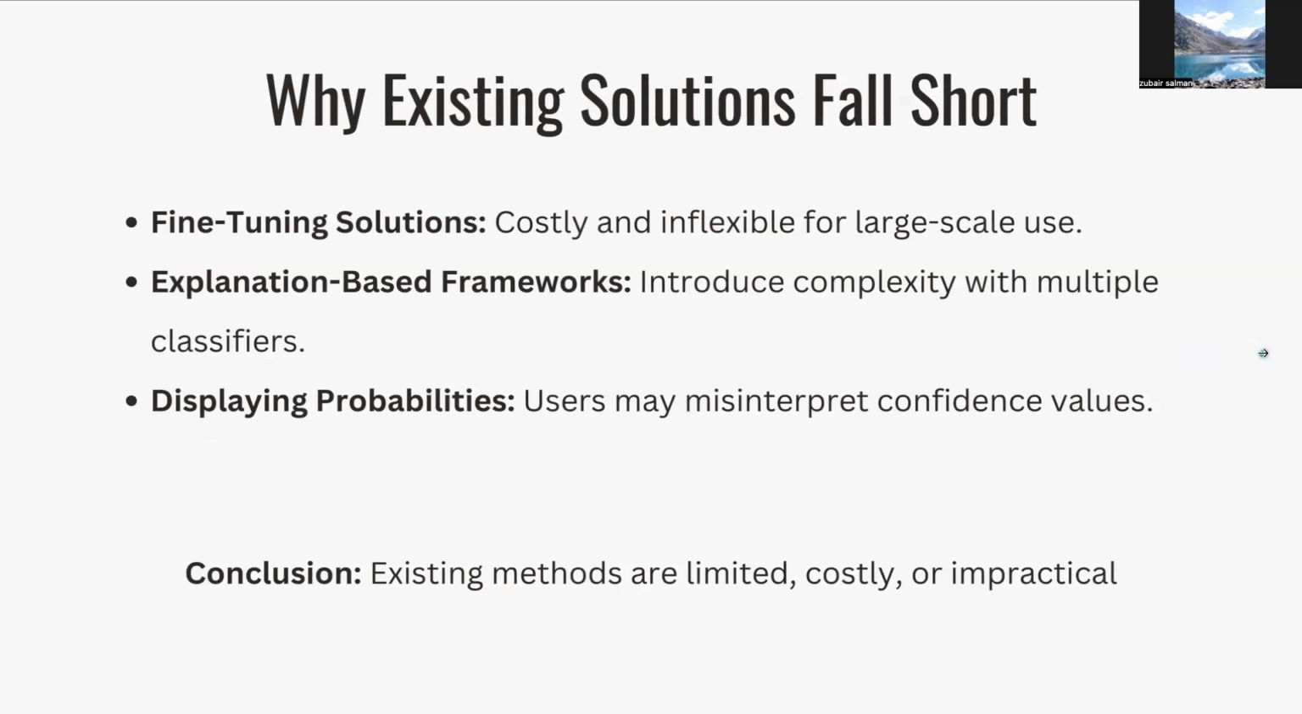Now, current detection methods are limited, costly, and impractical. For example, Google proposed fine tuning a classifier on top of their LLM to detect hallucinations, but this is most of the time incorrect, but also costly and inflexible. Lastly, there is a common sense approach of just displaying the token probabilities to the user and leaving it to them to identify whether the answer is correct or not. However, users may misinterpret these confidence values and not understand how to analyze them.